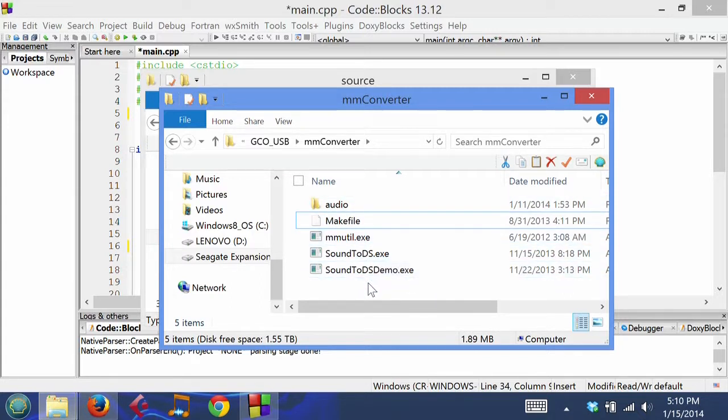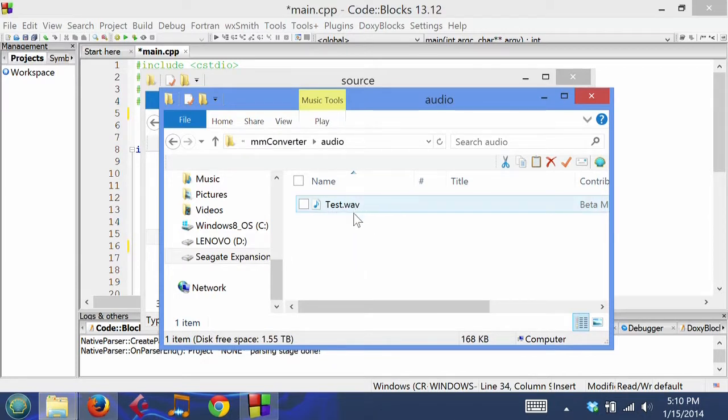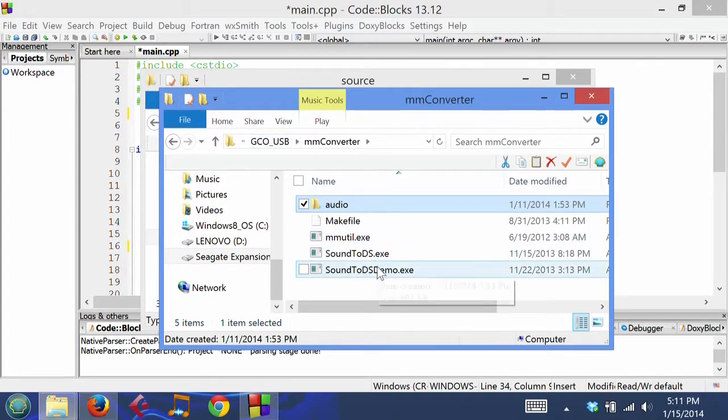basically you'll have all these files, and what you want to do is get WAV files and put them in your audio folder, and this is known as test.wav. See, it's a WAV file. It's 168 kilobytes. You generally want your sound effects to be kind of small because they need to fit on your 4 megabytes of RAM, because we're going to be loading them in and out of there.